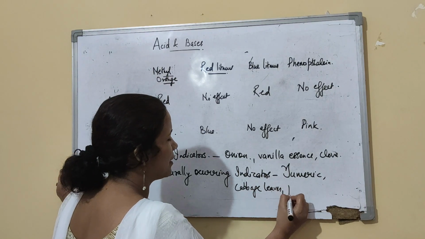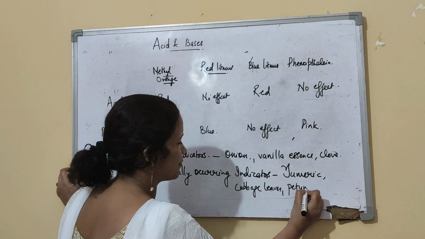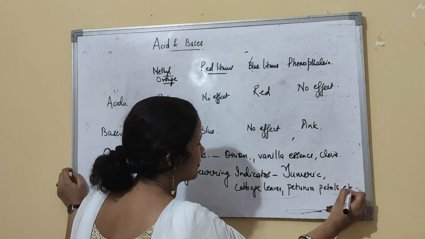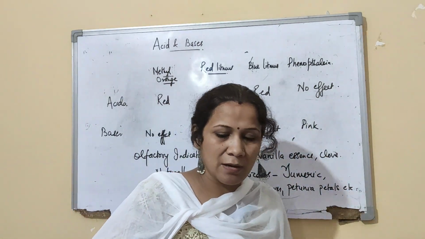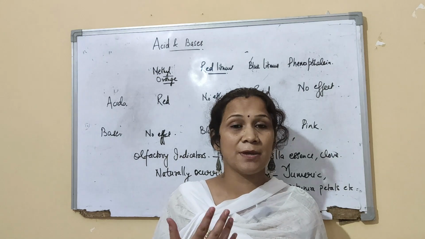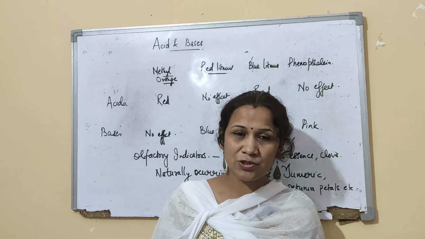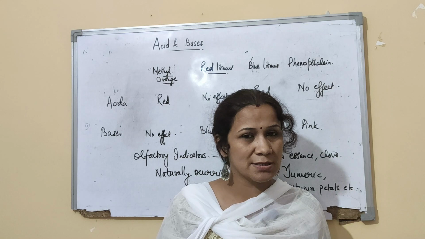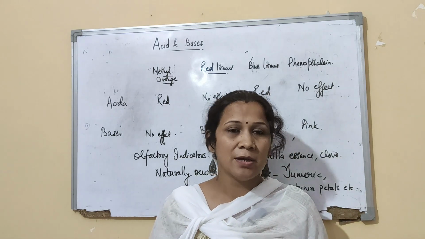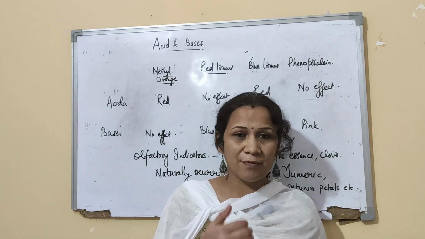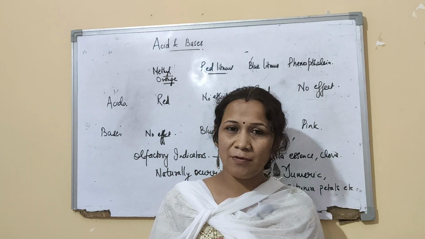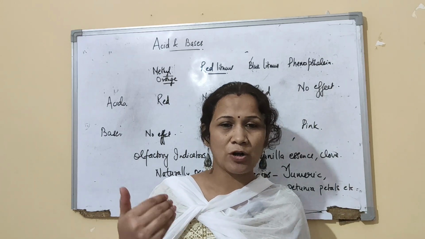Then you have petunia petals, etc. So in this chapter we will mainly discuss the indicators, the behavior of acids, the reaction of acids, the reaction of bases, what makes an acid strong, what makes an acid weak. So all these properties, but we will do them gradually, because the chapter is not a very lengthy one and we will be covering it in one or two weeks.